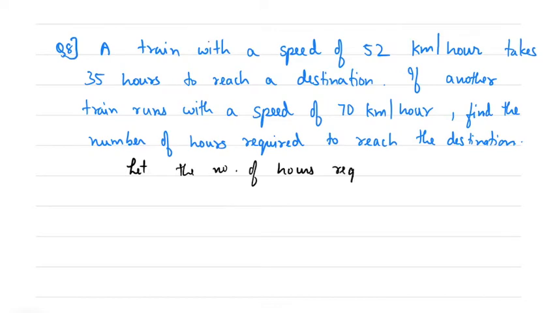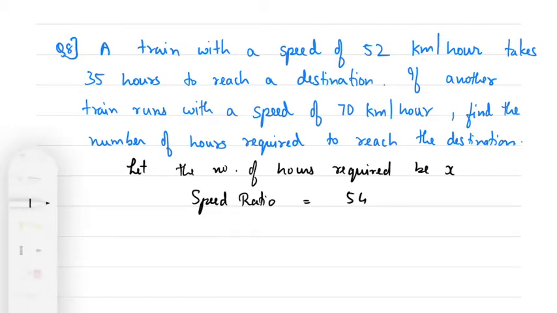So let the number of hours required be x. Okay, so the speed ratio is 52:70.